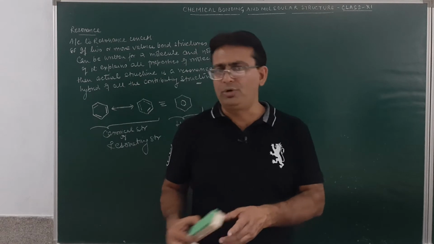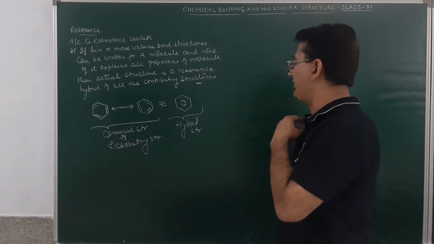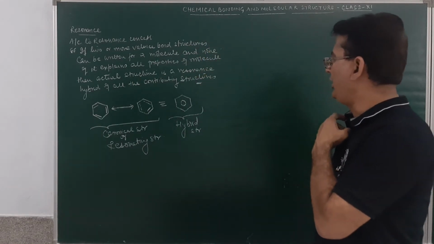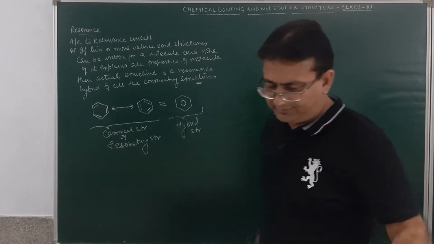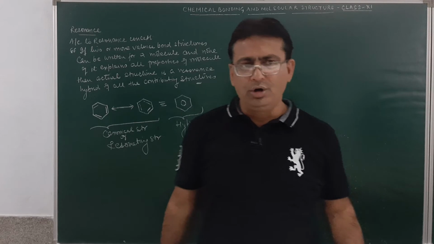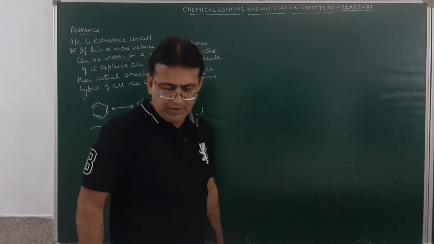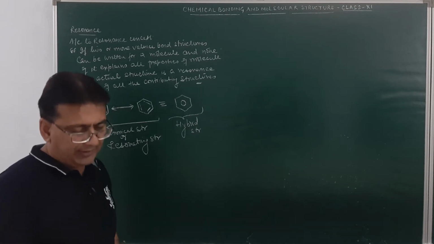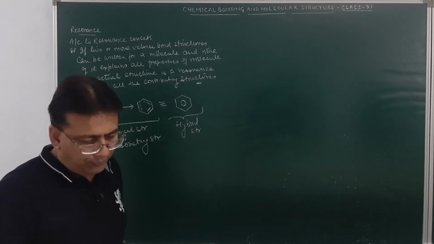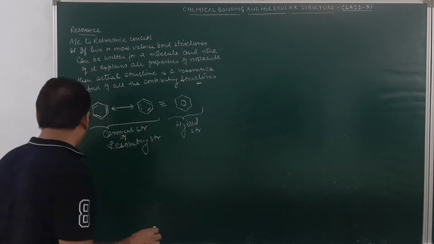So if two or more than two resonating structures can be written for the molecule, but none of them explains all the properties of the molecule, we may write down the hybrid structure, which may explain all the properties of the molecule. Now, how do we select which structures are the canonical forms of the hybrid over here?